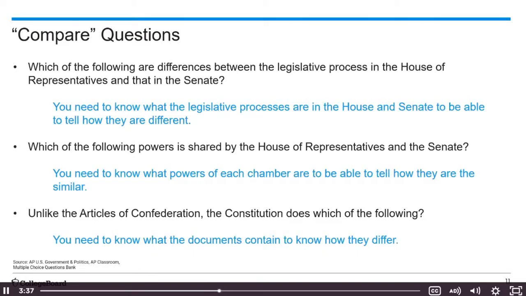Another one here, which of the following powers is shared by the House of Representatives and the Senate? You would need to know what powers each chamber has in order to tell which ones of those are shared. And then the last one here, unlike the Articles of Confederation, the Constitution does which of the following. So you then are going to be asked to know the Articles of Confederation, what the whole document really is about, what the essence of it is, and then the Constitution. And knowing both of those documents, you'd be able to tell how they are different.